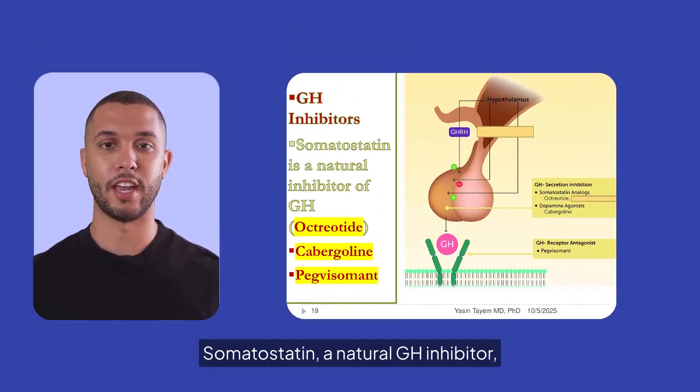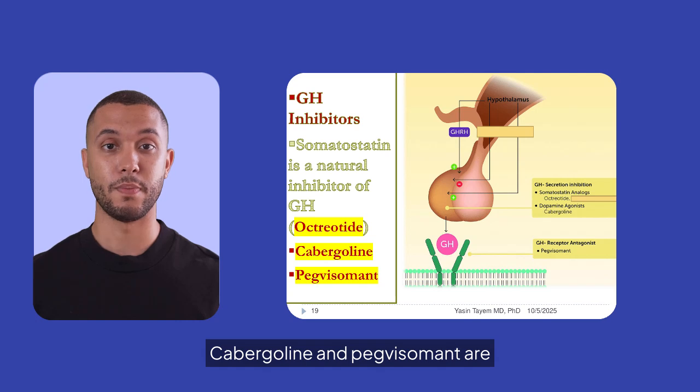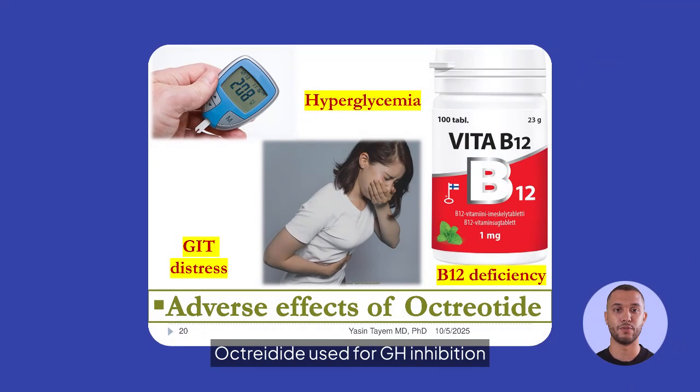Somatostatin, a natural GH inhibitor, is used in the form of octreotide to manage GH excess. Cabergoline and pegvisomant are additional therapeutic options. Octreotide, used for GH inhibition, may cause adverse effects such as hyperglycemia, gastrointestinal distress, and B12 deficiency, requiring careful patient monitoring.